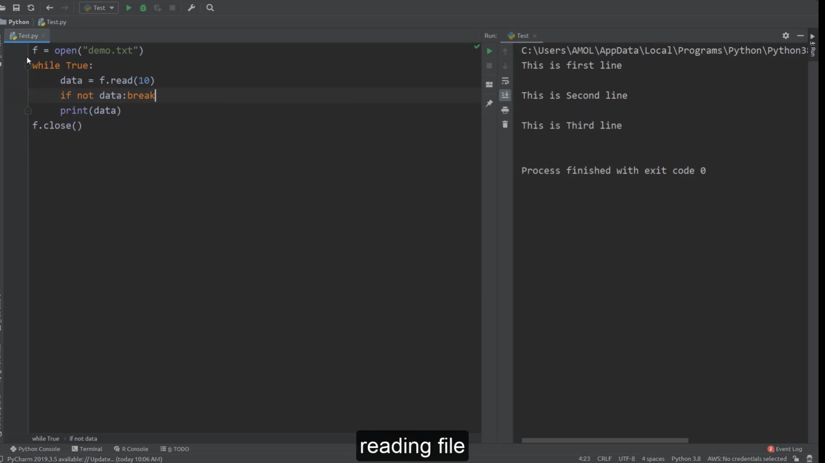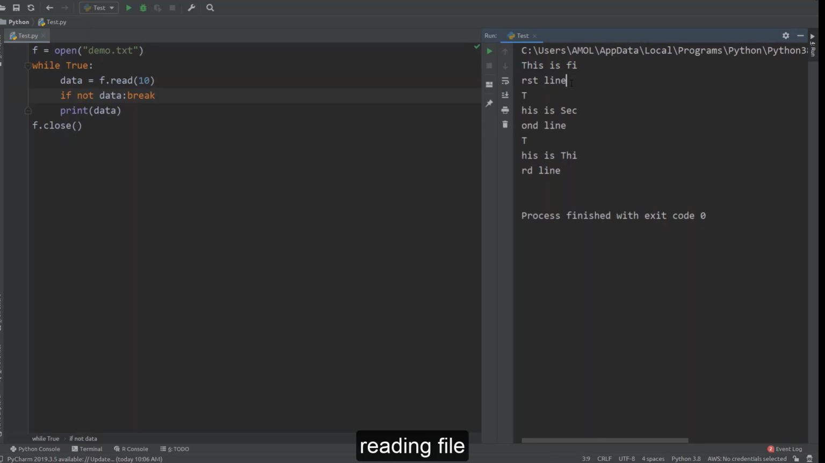So see what we are doing, we are reading 10 bytes at a time, storing in data. If data ends, meaning there is nothing in data, it will break, otherwise it will print here. So check the output now. Now you can check, it is just printing 10 bytes at a time. It is printing line by line and breaking the loop when data reaches the end.